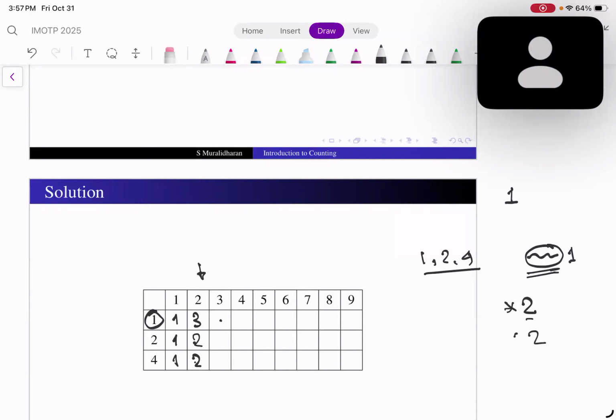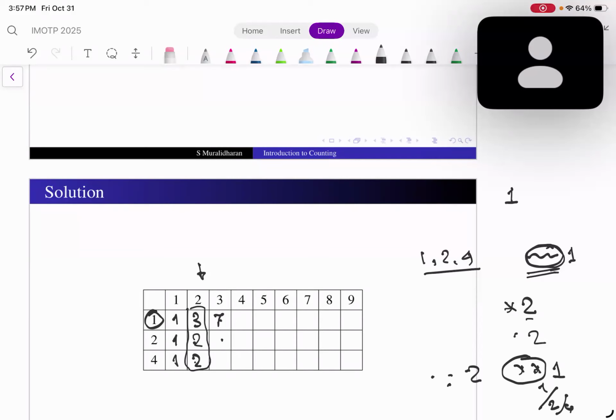The number of 2-digit numbers here. There are 2-digit numbers, and they can end at either 1, 2 or 4, right? So that's 7. Suppose the third digit is this one. So I have 2-digit numbers. I want all the 2-digit numbers which could be ending at 1 or ending at 2. Sum up the three: I can add these in the 3 and 7. Here, the last digit is 2.